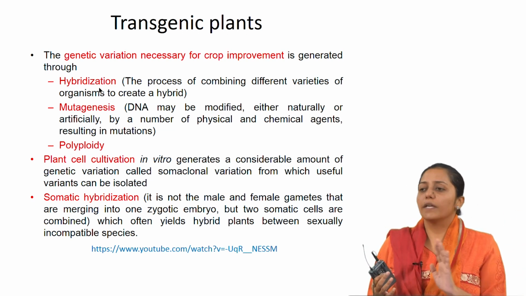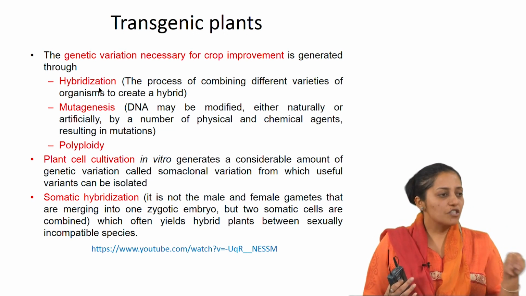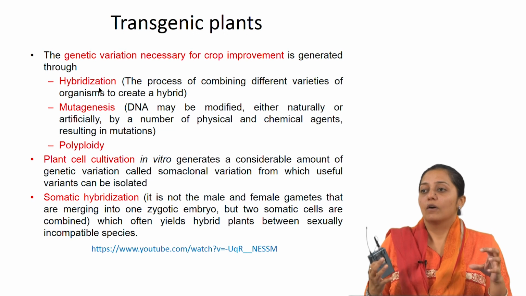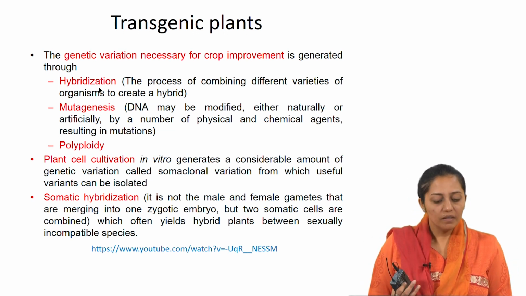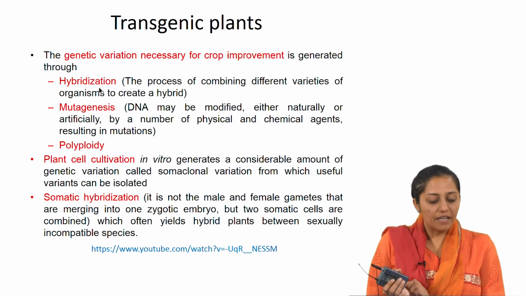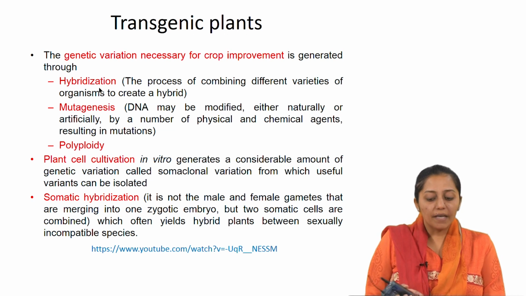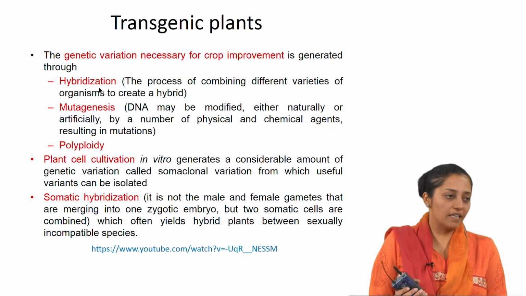Although it includes selection, it is again a random process. This will include a selection of the cell lines which will have all the positive traits come together. Then mutagenesis: DNA may be modified either naturally or artificially by a number of physical and chemical agents, resulting in mutations, and then again you do a screening and selection.